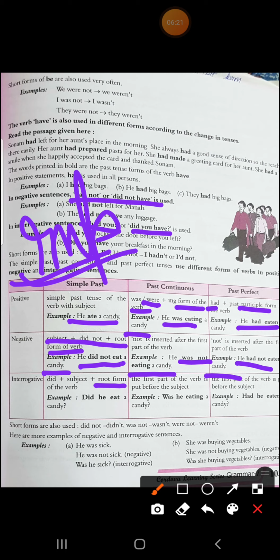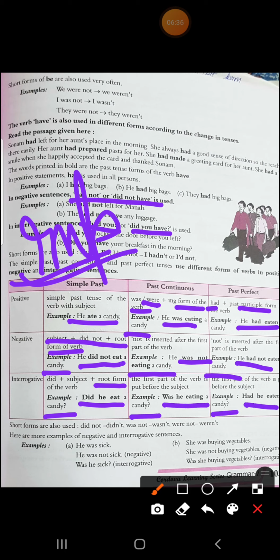You are not going to use any past tense form. Alright, remember this. See here, did he eat a candy? Then in past continuous tense, it will be was he eating a candy, and then had he eaten the candy. So in this way you are going to frame the sentences of simple past, past continuous and past perfect in positive, negative and interrogative form. Alright.